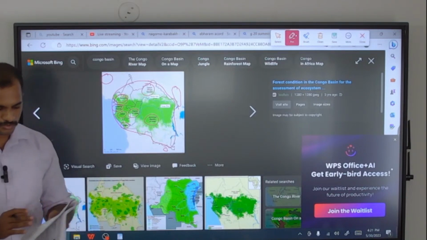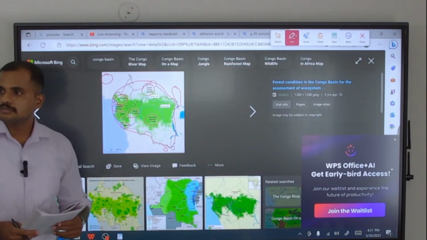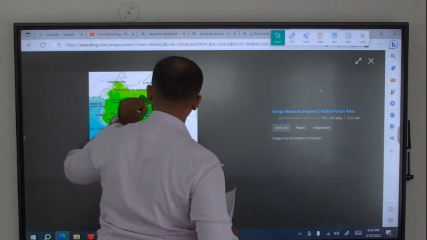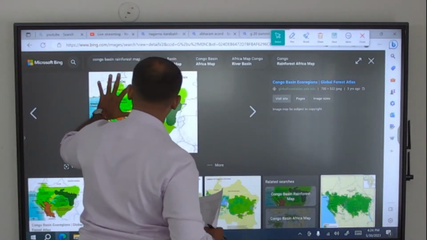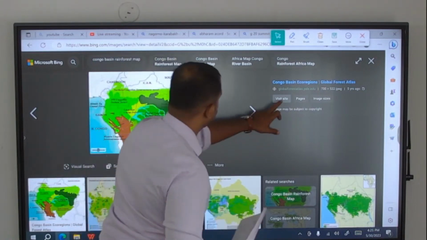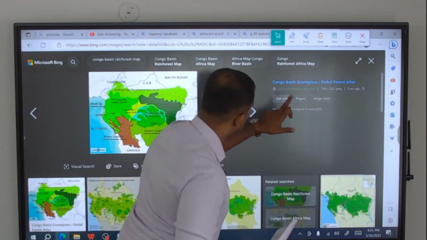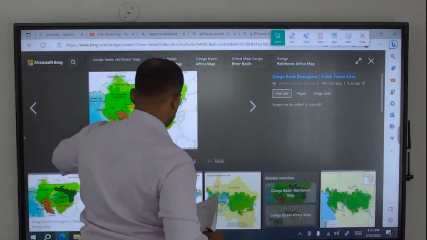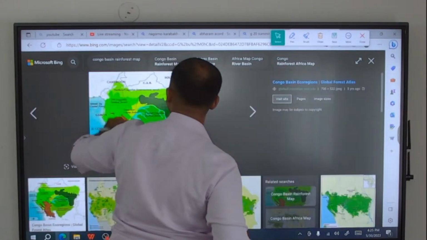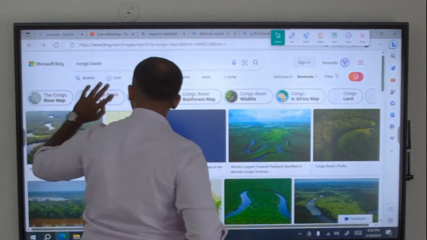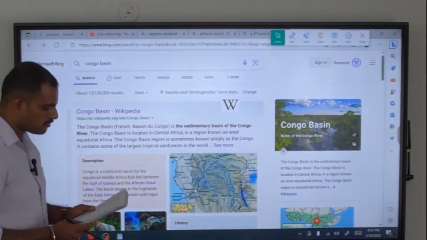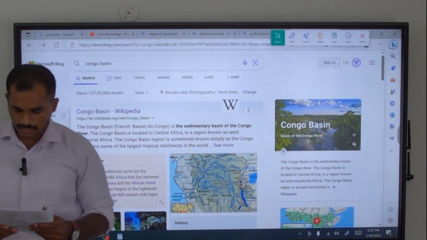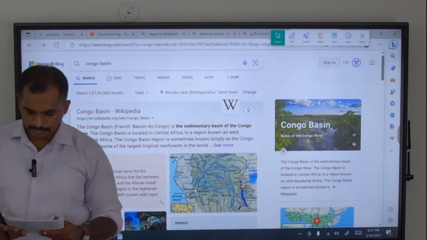And finally, the 100th question. Okay, 100th question. With reference to India's project on connectivity, consider the following statements.